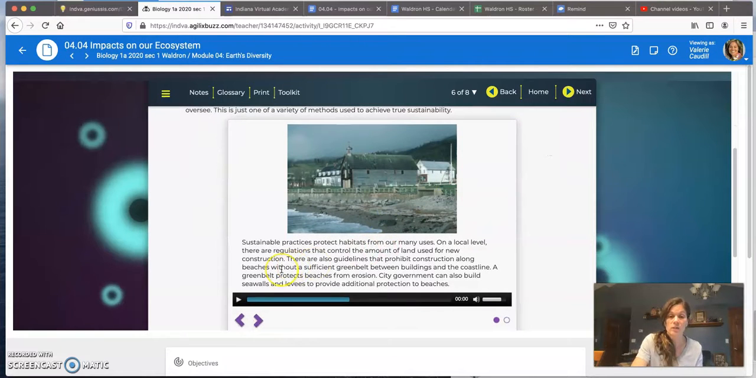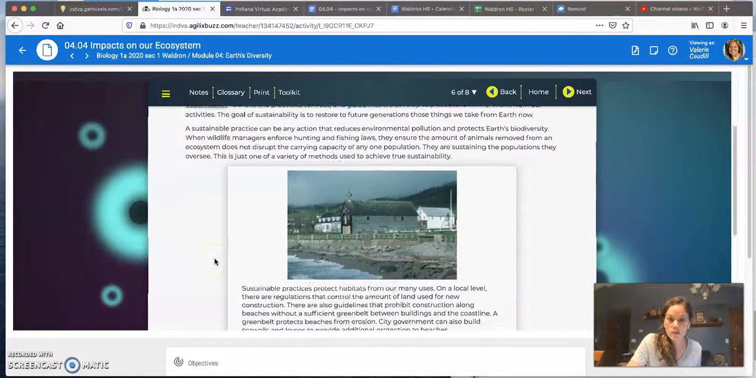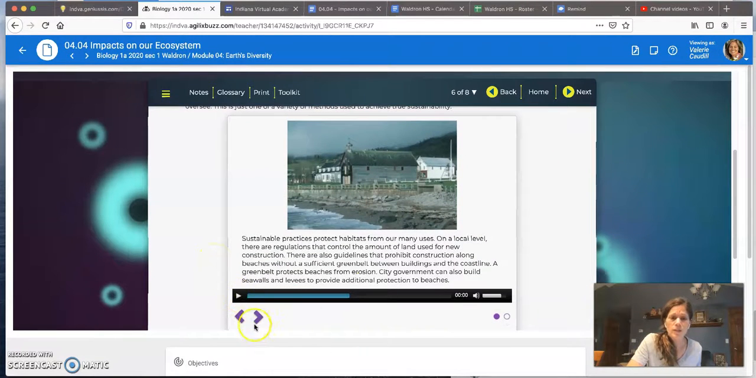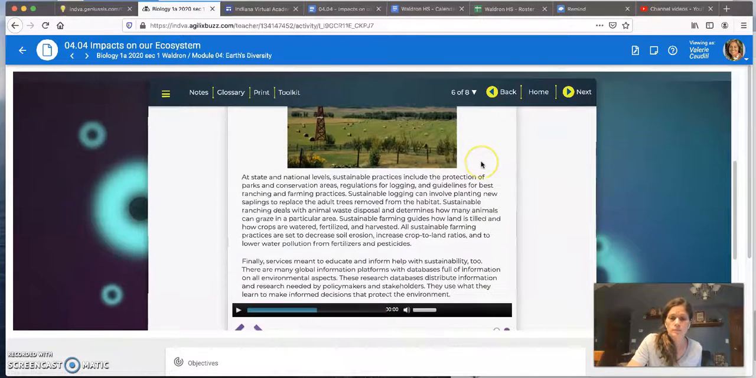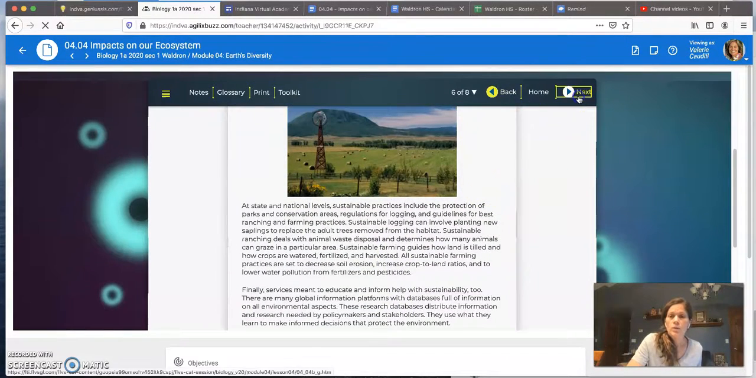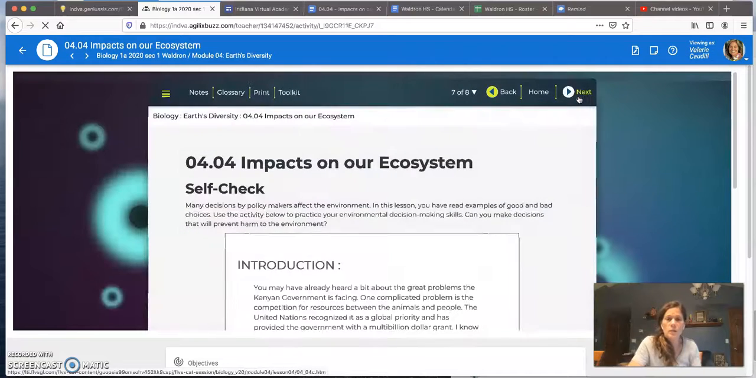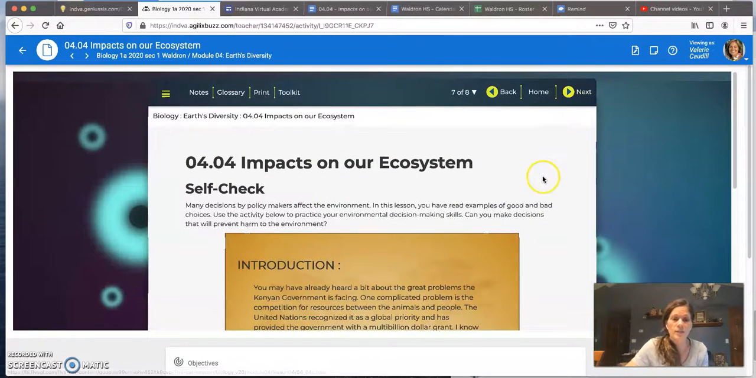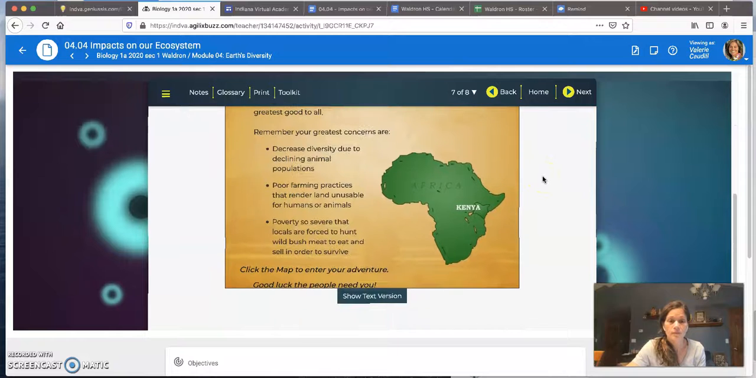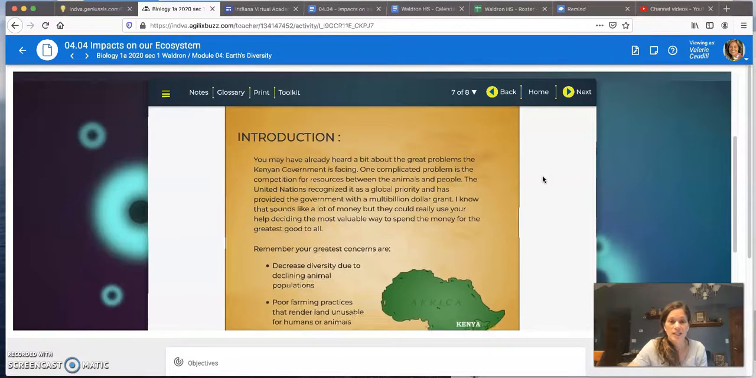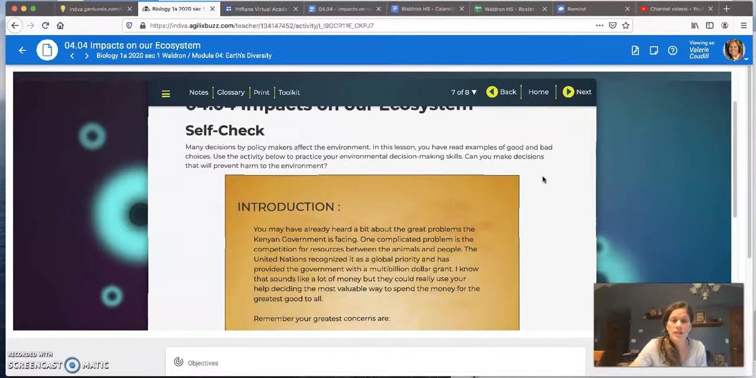There's probably many things that you can think of, sustainable practices using renewable resources over non-renewable resources. You have a video to go through there, and then don't forget to use the purple arrows as well. Once you're done with this slide, then continue on to slide 7. Here you have a self-check, an interactive lesson here.